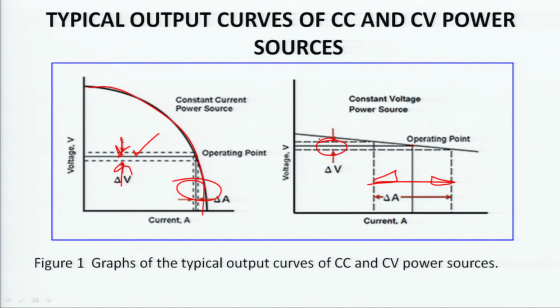You must have understood from these graphs why I am saying that choosing power sources is an important aspect, and it will depend on the type of welding we are going to do.